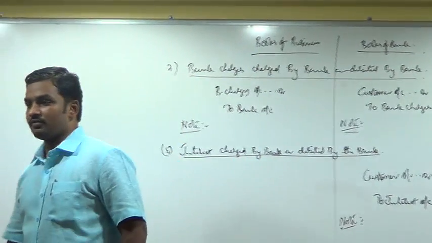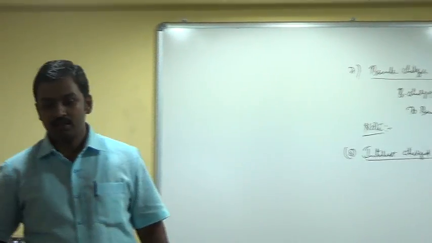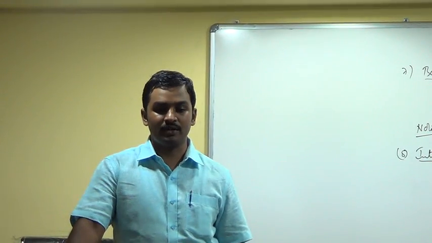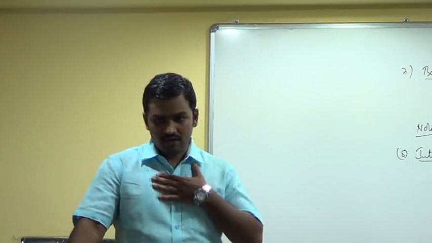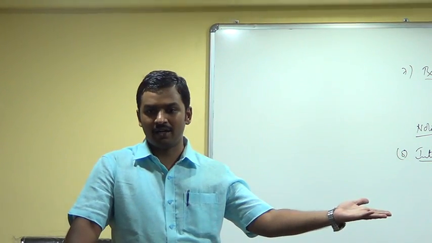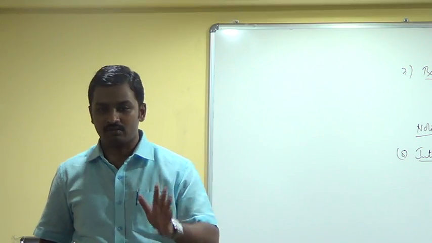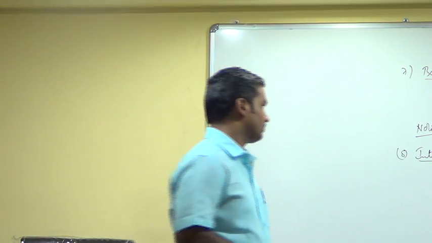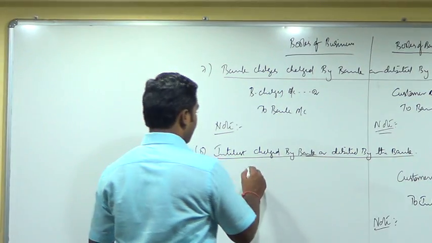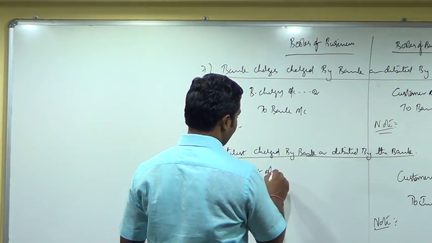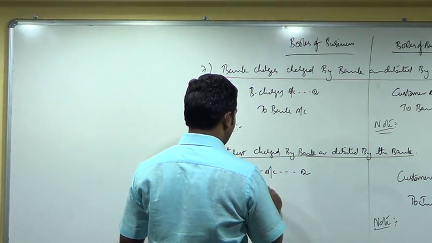What is the entry in the books of the business? Our expense. We have to pay to the bank, no? So what is the entry, right? Interest account debtor to bank account.